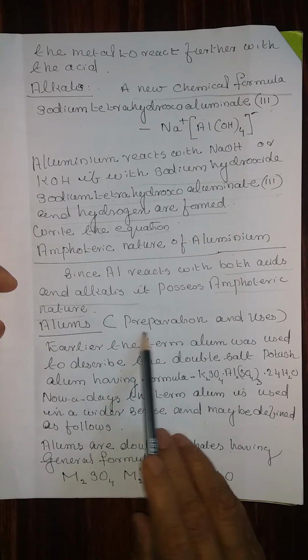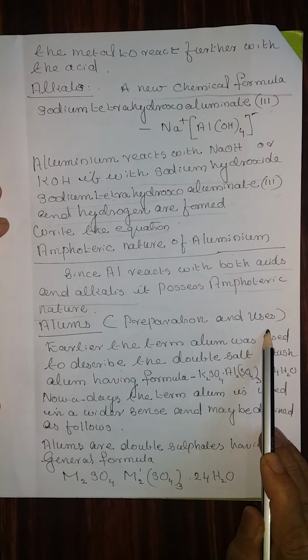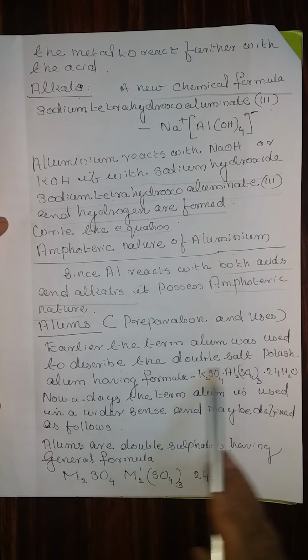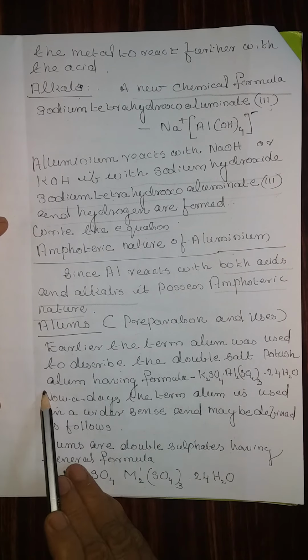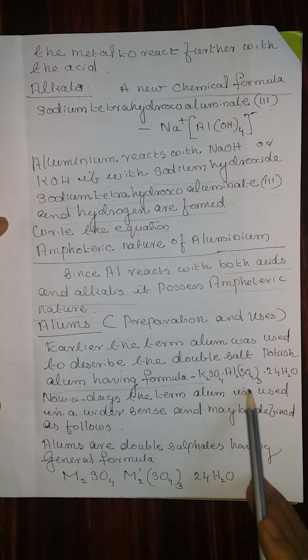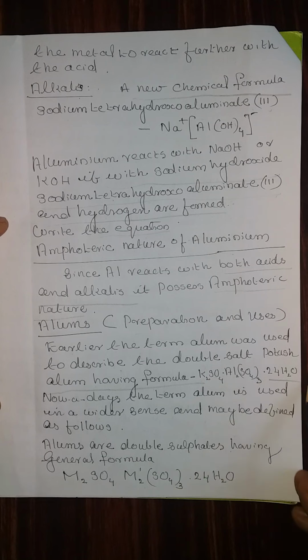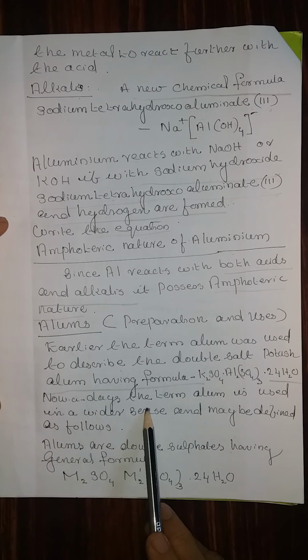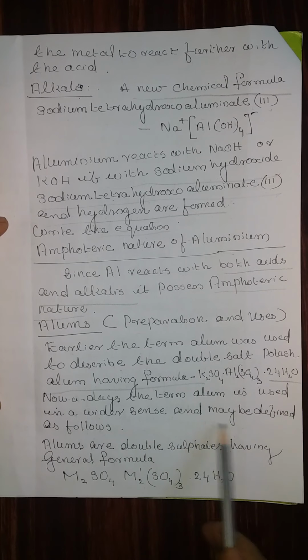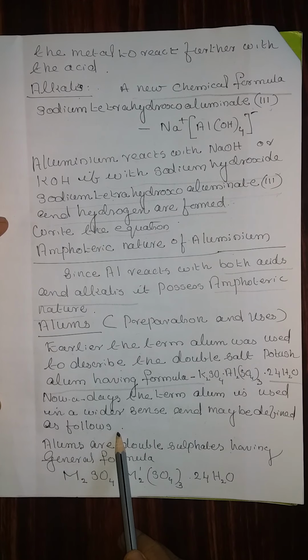Alums, preparation and uses. Earlier, the term alum was used to describe the double salts of potash alum having the formula K2SO4.Al2(SO4)3.24H2O. Nowadays, the term alum is used in a wider sense and may be defined as follows.